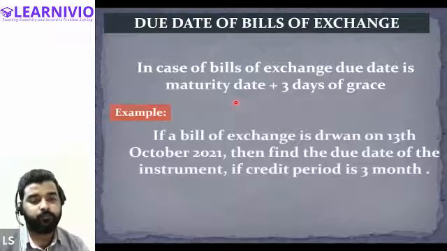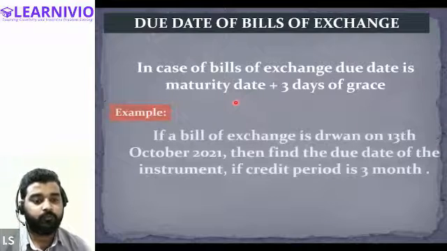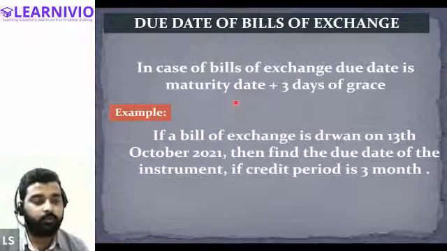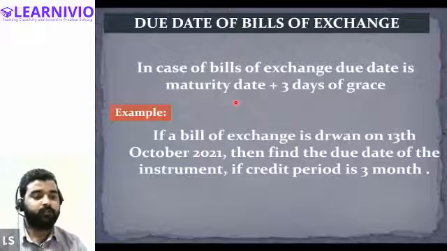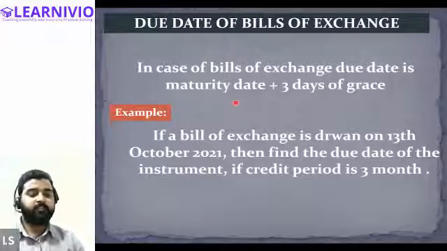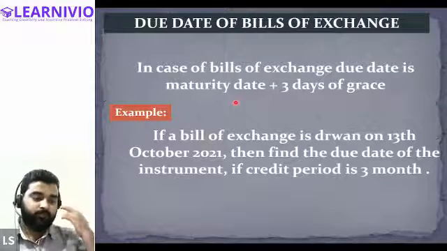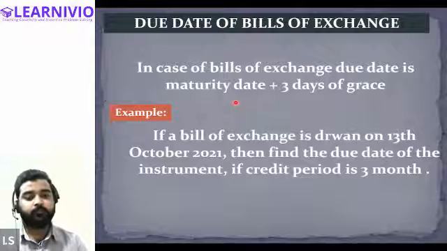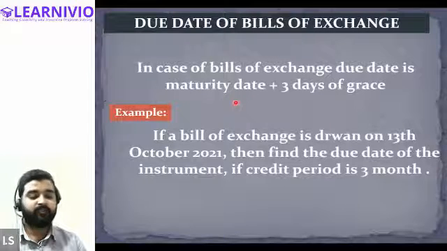Okay. So if a bill of exchange is drawn on 13th October, then find the due date of the instrument if credit period is 3 months. So if the credit period is 3 months, that means that we will start calculating from the 14th of October, right?